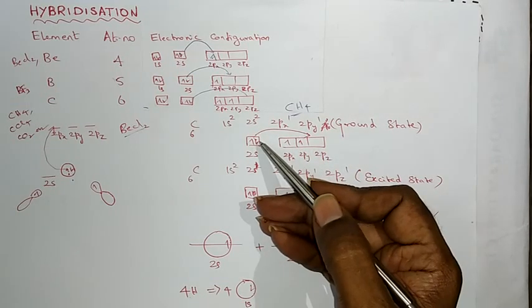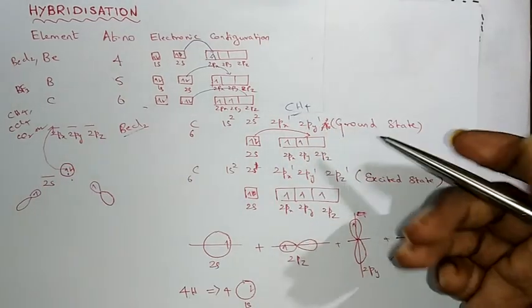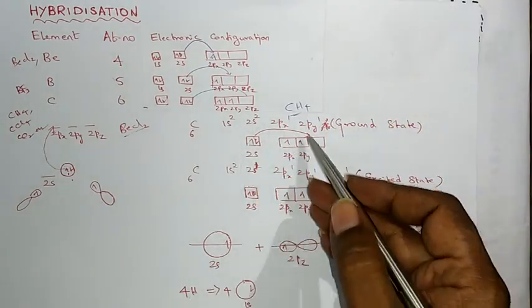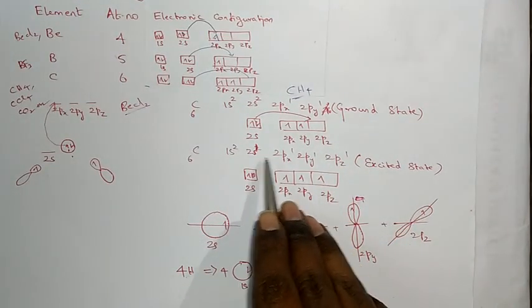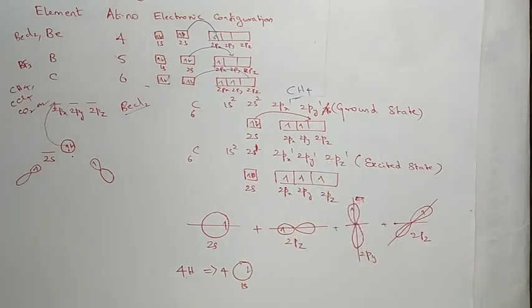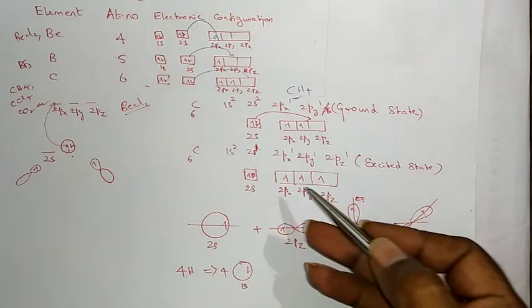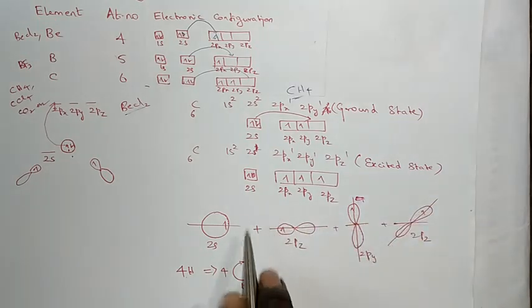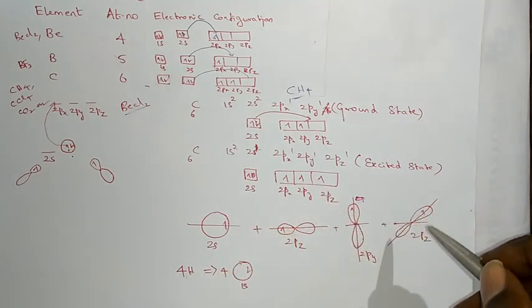Where does this energy come from? When all the 4 hydrogen atoms approach this carbon, energy is lost. The energy lost is sufficient to excite the electron. So we get the excited state 1s2, 2s1, 2px1, 2py1, 2pz1. This is the excited state of carbon. Now we have 4 half-filled atomic orbitals, that is, one 2s and three 2p atomic orbitals.